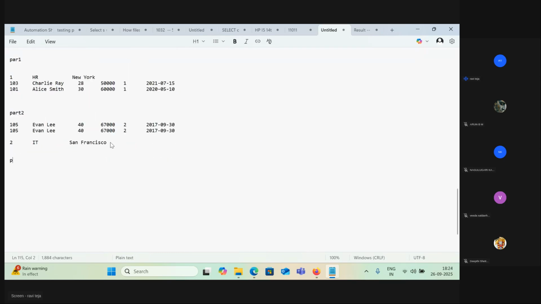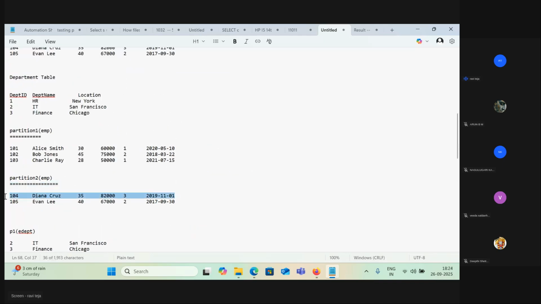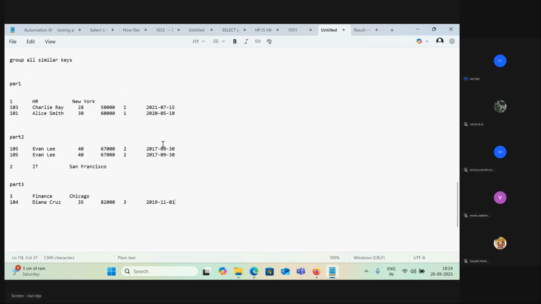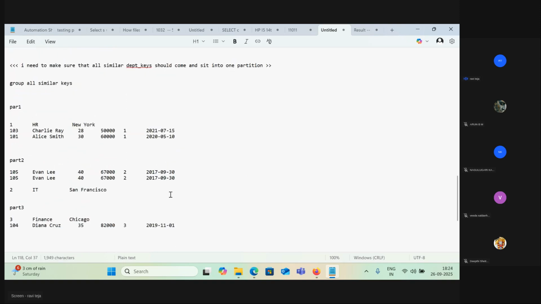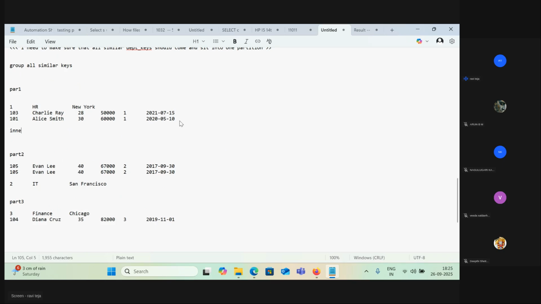Take this in part three. Okay, from here I will take from part three. These are the partitions, right? Which is all the partitions, just take. Fine. Now what happens? These are the three partitions you got. Perfect. Finally, perfect. Now what happens is the inner join will happen here.